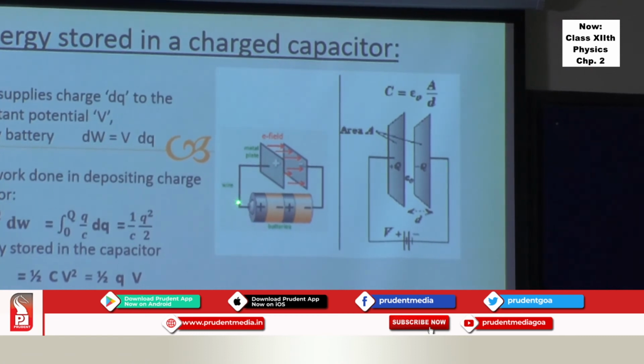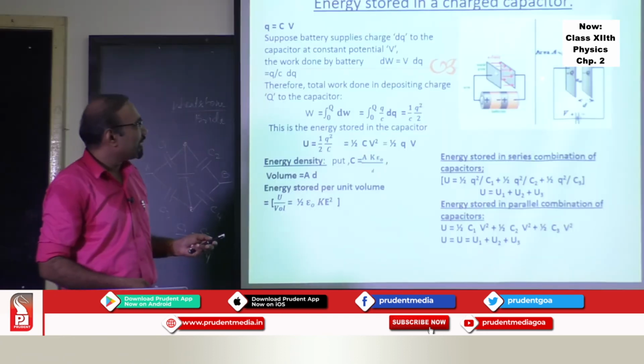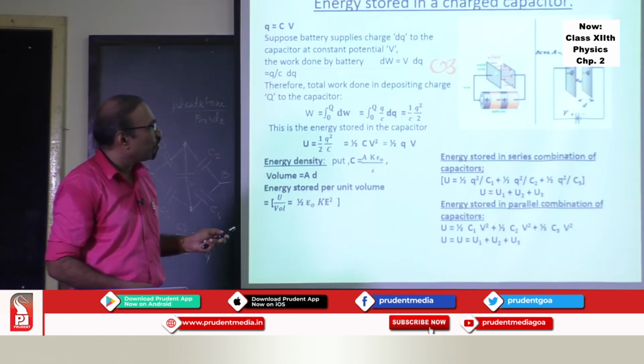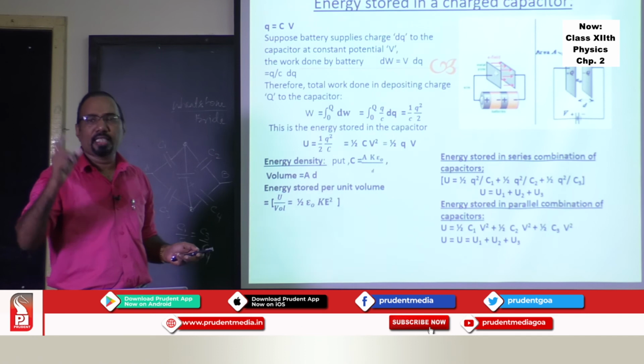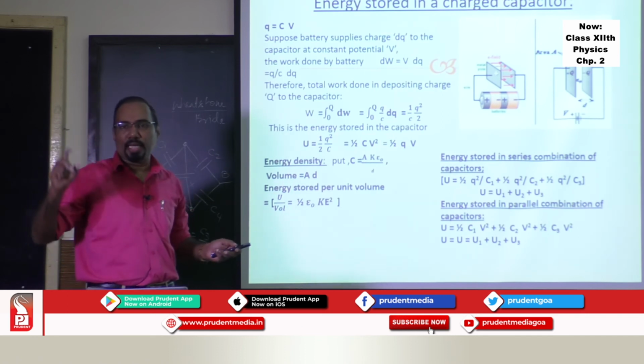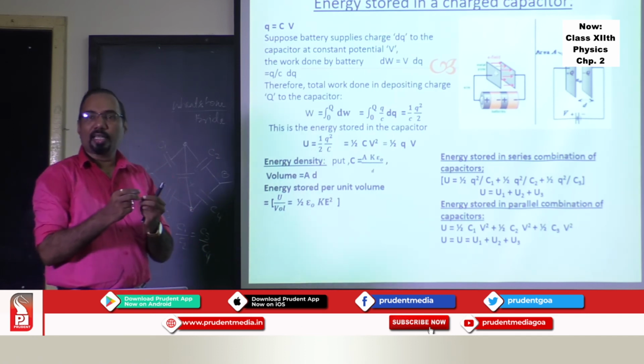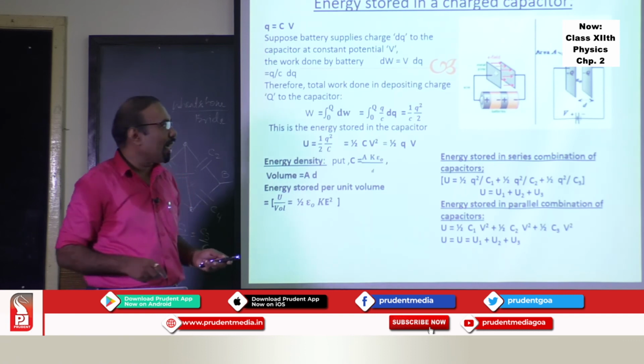The current in the adjacent circuit of the capacitor will be 0, and this capacitor is fully charged, having maximum charge on it. Once that maximum charge is acquired, the capacitor stops accepting charge.